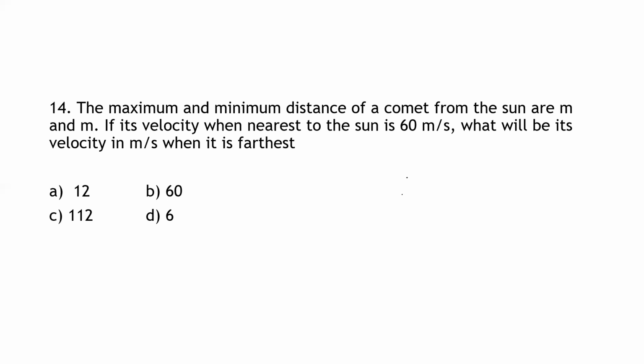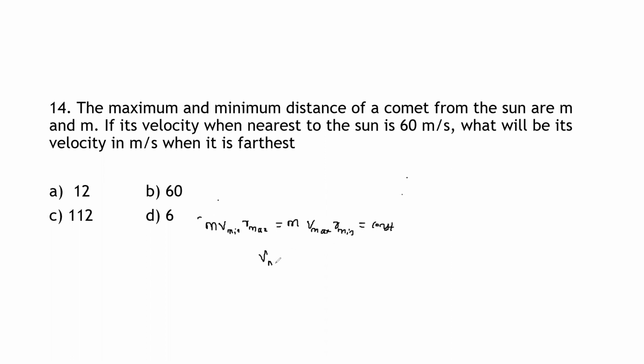According to the conservation of angular momentum, we can write m v minimum into r maximum is equal to m v max into r minimum, which is constant.